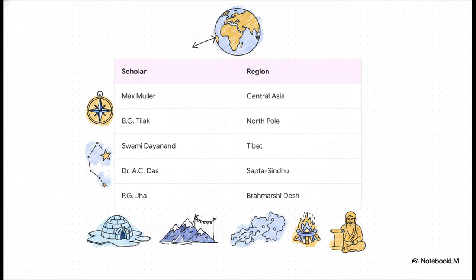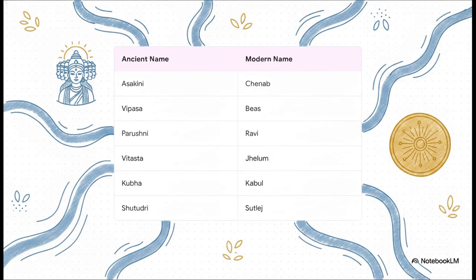We also have Swami Dayanand Saraswati pointing to Tibet as their homeland, Dr. Avinash Chandra Das pointing to the Sapta Sindhu region, and P. Ganganath Jha suggesting the Brahmarshi Desh. Mentally grouping these specific scholars with their regions is absolutely crucial and will definitely save you on test day. Wherever they came from, they eventually settled in the land of 7 rivers.